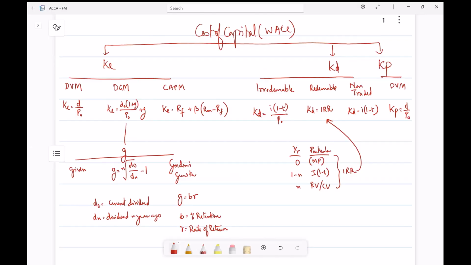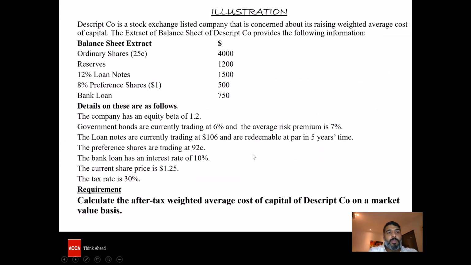Getting back to the question. Now, here in the question, let's look at the various costs that we need to calculate. The ordinary shares, we need to calculate the KE. KE is calculated as per three models: the dividend valuation model, the dividend growth model, or the CAPM. What information is given in the question?